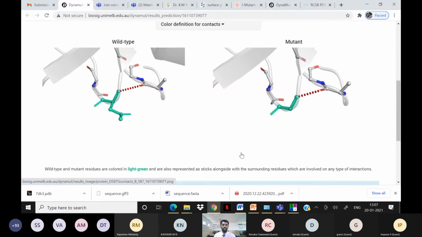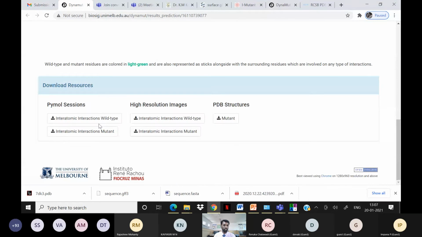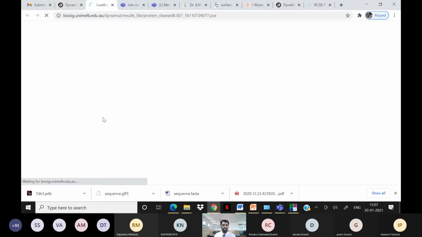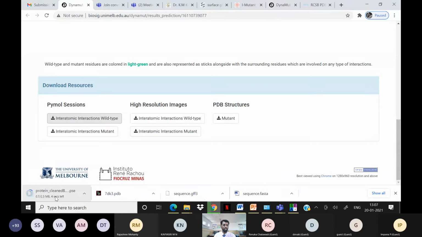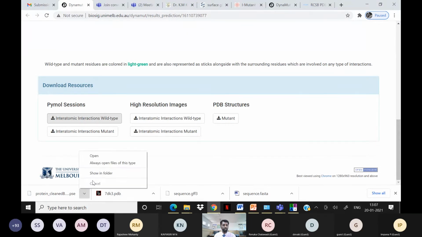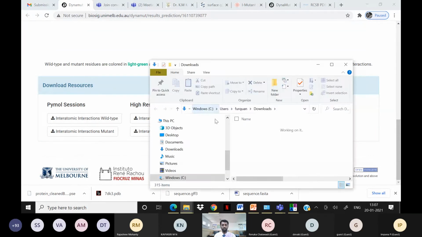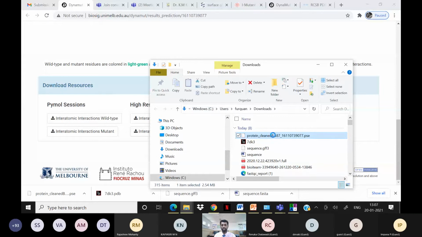You can also download the wild type and mutant interactions and visualize them in a PyMOL session. I just downloaded it here. There is a visualization tool called PyMOL, which I mentioned in the PPT, so you can also visualize this file in a PyMOL session.